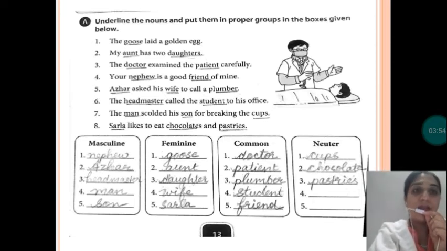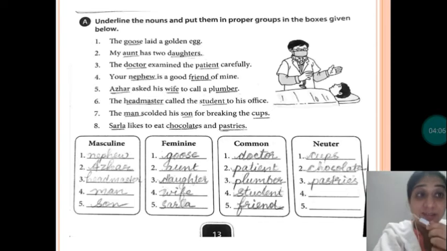Now the eighth one: Sarla likes to eat chocolates and pastries. Sarla is feminine, chocolates and pastries are non-living things, so they are said to be neuter gender. I hope you're clear with this.